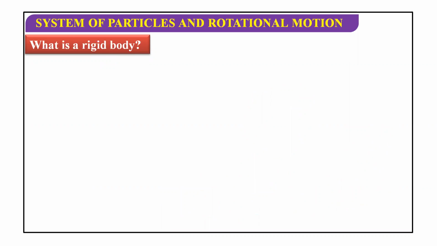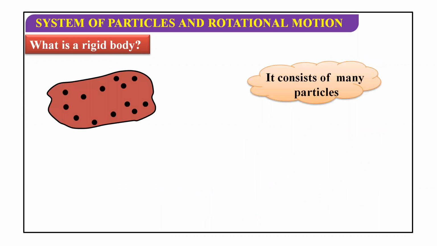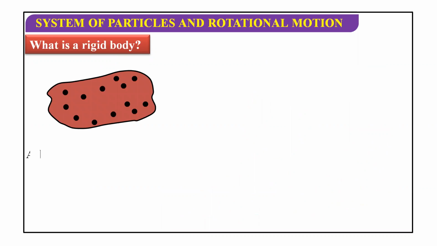In the entire system of particles or rotational dynamics topic, we will assume that the object is a rigid body. That is a precondition for this topic. That is what is shown in these visuals also.